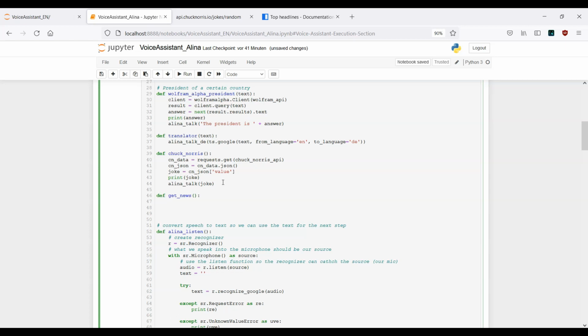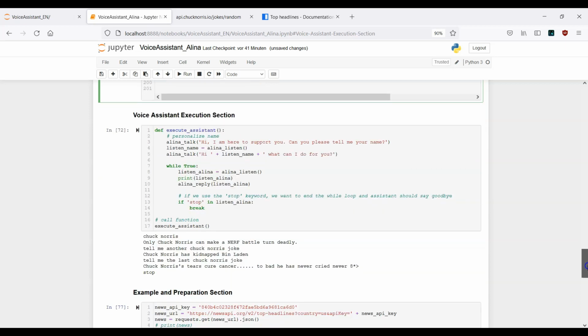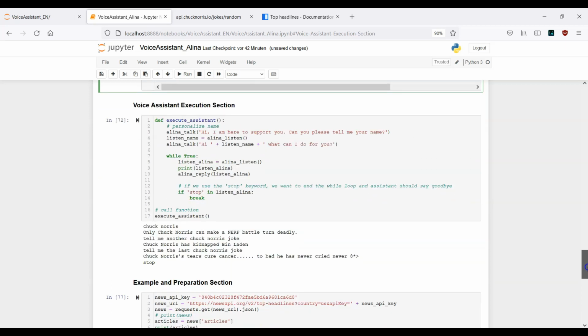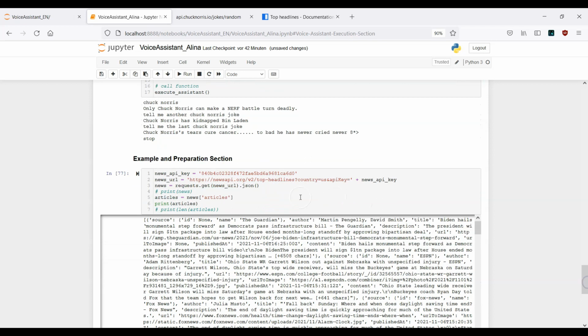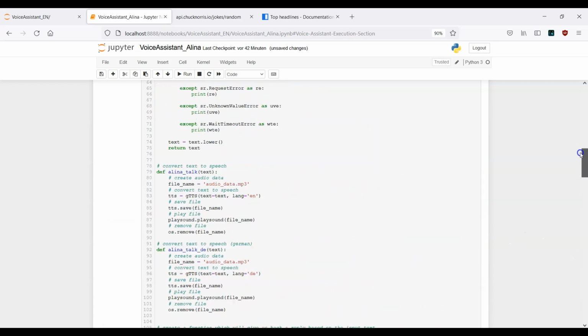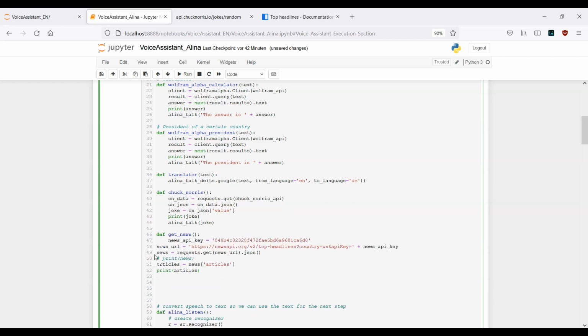It's get news. This is the name of the function, get news. And now I just need to go down and copy a few things here. Let me just copy this one, go up again. Here I can paste it. Make sure you indent everything properly.